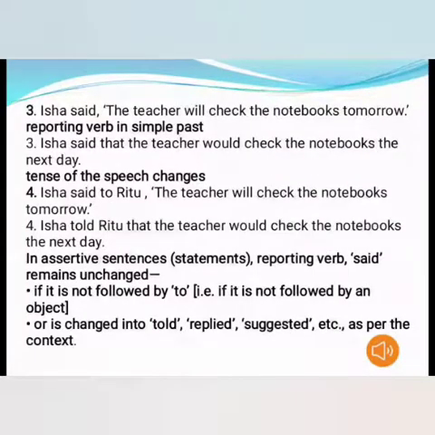In the third sentence it was "Isha said", but now in the fourth sentence it is "Isha said to Ritu". Now see here in the answer, Isha told Ritu. "Said to" has been replaced by "told", but in the third sentence, "said" remained the same as "said". But now here it is changed because "said to" has been changed to "told". So what is the reason here?